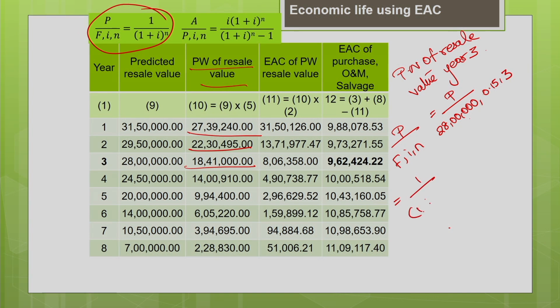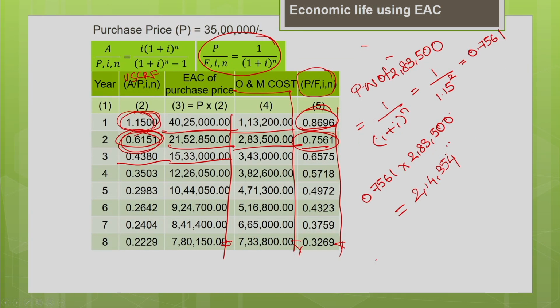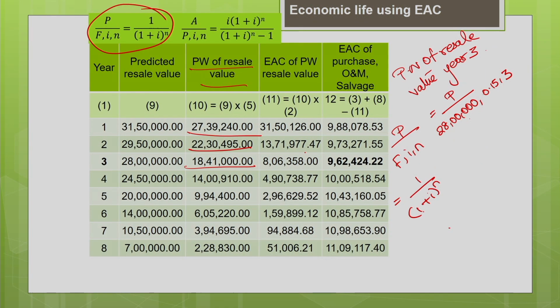So, 1 divided by 1 plus I power N. Already we have calculated, hope you remember, the present worth factor is 0.6575. You multiply this 0.6575 factor with 28 lakh, that is your resale value. That gives me the present worth as 18 lakh 41,000.